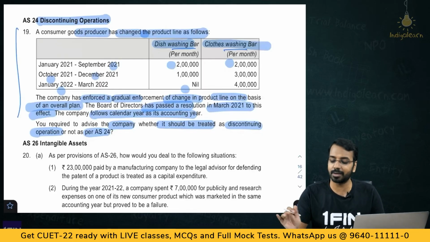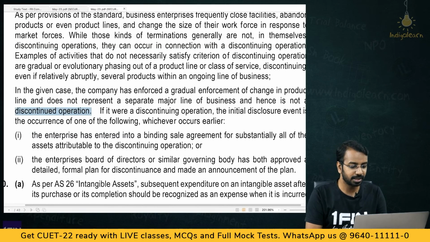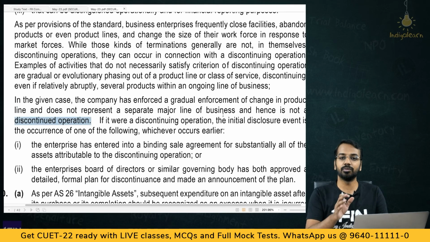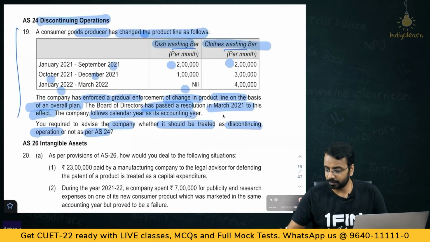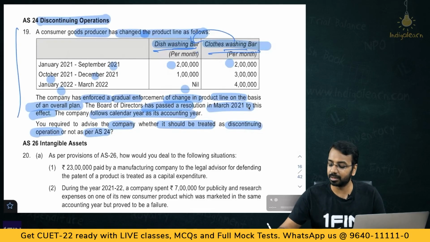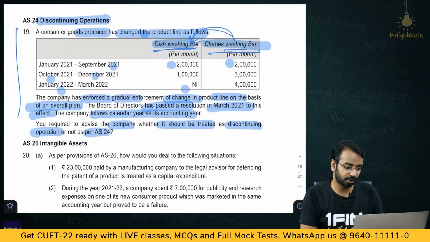If you assume that it is a separate major line of business, then in that case the initial disclosure event is either the enterprise has entered into a binding sale agreement for substantially all of the assets attributable to the discontinuing operation, or the BOD or similar governing body has both approved a plan for discontinuance and made an announcement of the plan. In that case, you will report it as a discontinuing operation. So, just because you are trying to phase out a particular product and introducing a new product, it may not be considered as a discontinuing operation because you are switching product lines, the operation is not being shut.